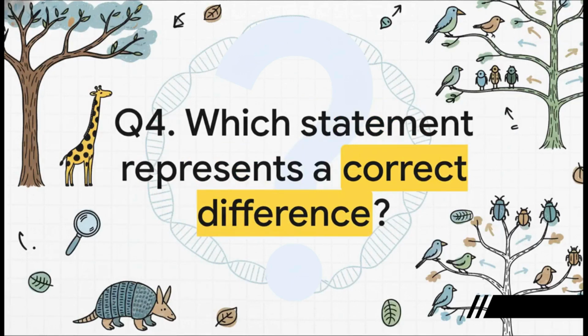Question 4. This is a typical comparison question you might see. Which of these statements is actually correct? Pause the explainer, read them carefully. Okay, the only one that's right is C. Darwin's entire theory is based on natural selection acting upon the variations that already exist. The other options are all mixed up, trying to confuse you.